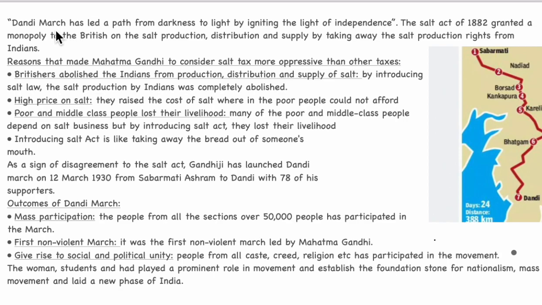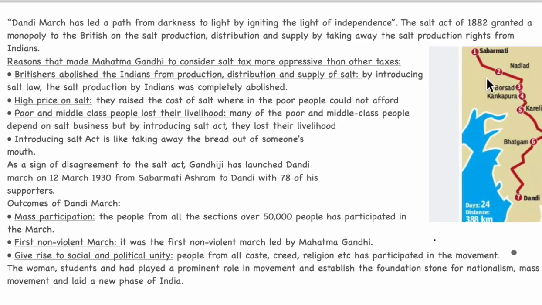The answer is: Dandi March has led a path from darkness to light by igniting the light of independence. So first, the opening should be with some quote or some phrase, because it adds masala to the biryani which we are writing. Okay, so here, Dandi March has led a path from darkness to light by igniting the light of independence.